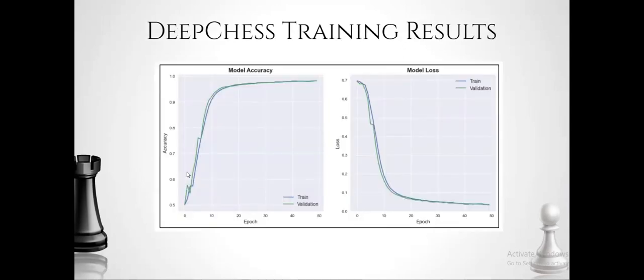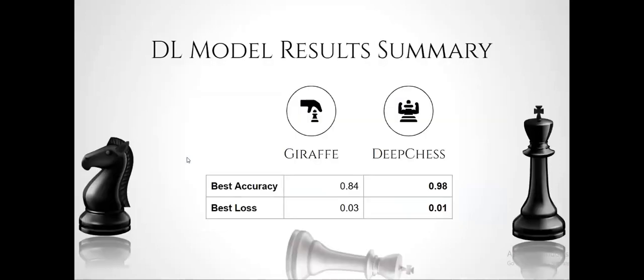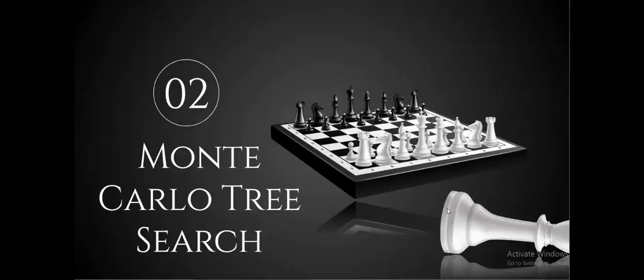The training results are much smoother than Giraffe, as you can see on the screen, because this happens to be the far superior architecture as well as trained on a larger data set for a longer time. The model summary for both the models is as follows. We got the best accuracy on the testing data for Giraffe to be 84%, whereas for Deep Chess it was a whopping 98%. And the loss for Giraffe was brought down in the end to 0.03, whereas for Deep Chess it was brought down to just 0.01.